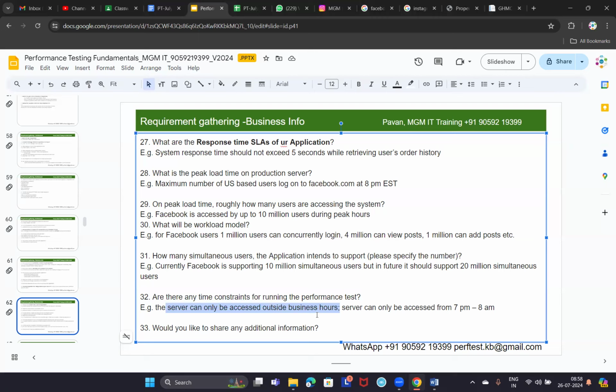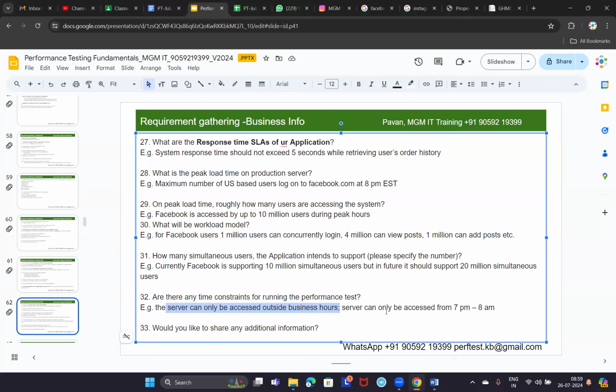Business hours means at what time business happens on that application, or at what time most of the users will be accessing the application. Right? Means a work time, right? Using time. From what time to what time most of the users will be accessing the application. That is business hours.